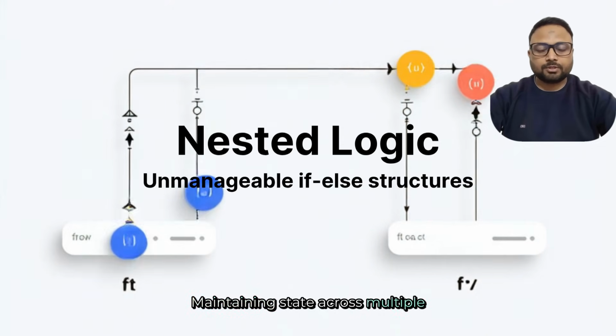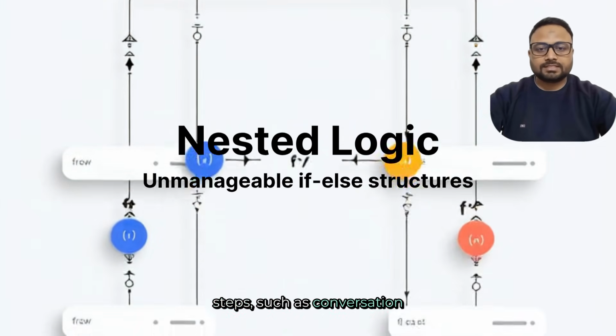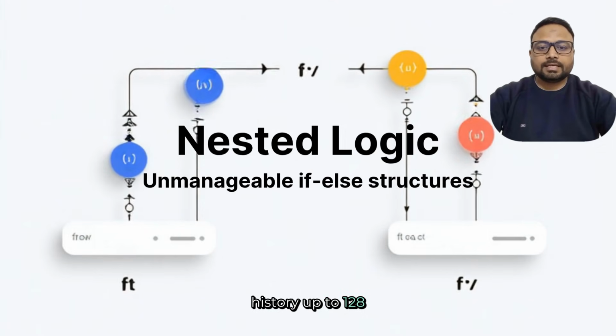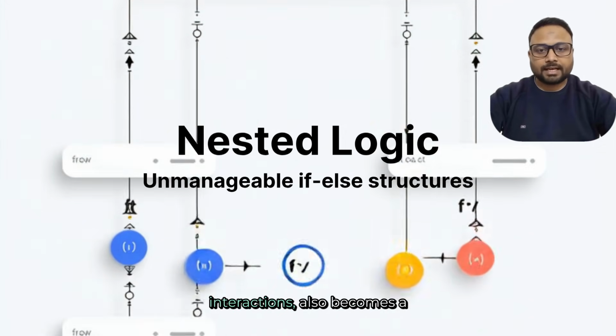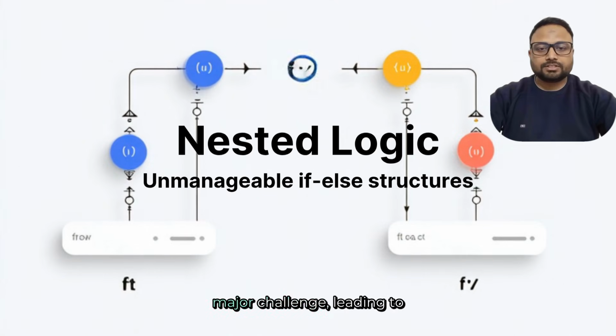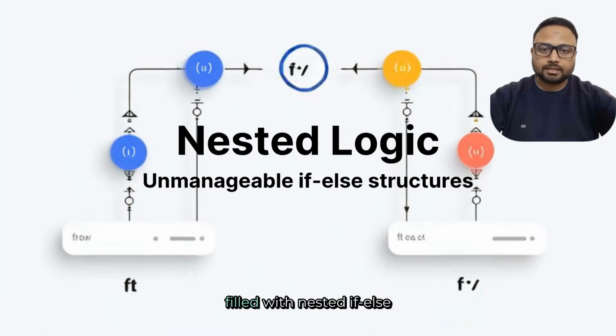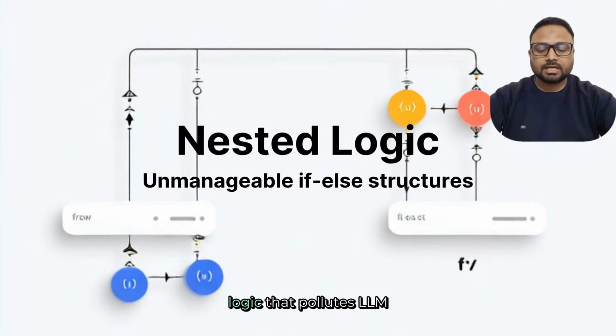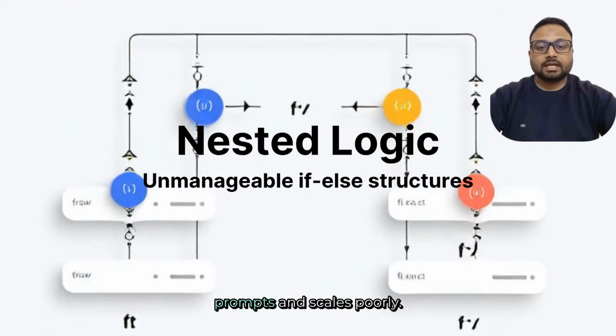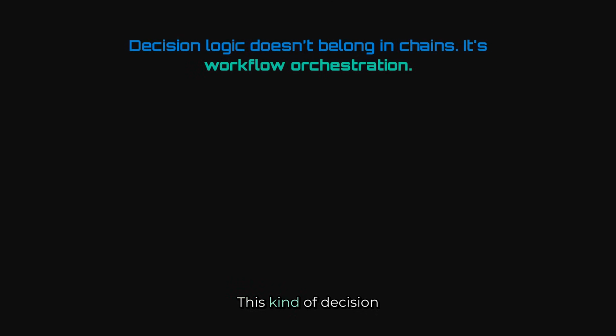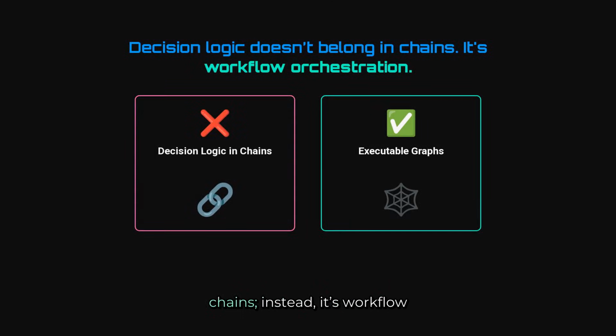Maintaining state across multiple steps, such as conversation history up to 128,000 tokens in multi-turn interactions, also becomes a major challenge, leading to complex, unmanageable code structures filled with nested if-else logic that pollutes LLM prompts and scales poorly. This kind of decision logic doesn't belong inside chains. Instead, it's workflow orchestration logic that requires a more robust solution, like modeling the agent as an executable graph.